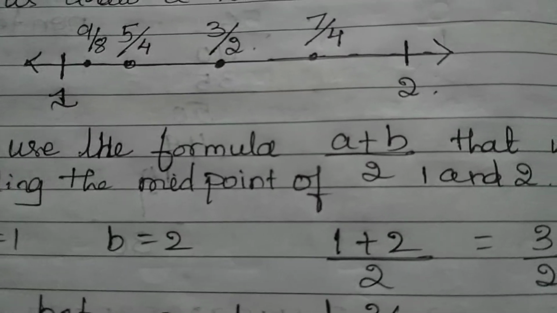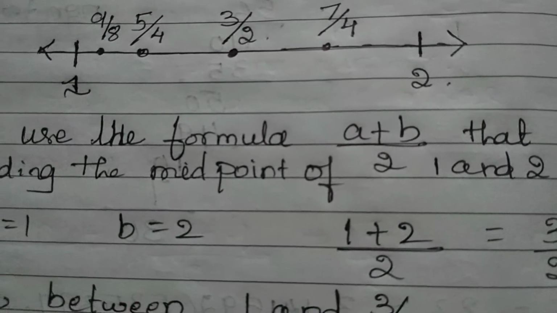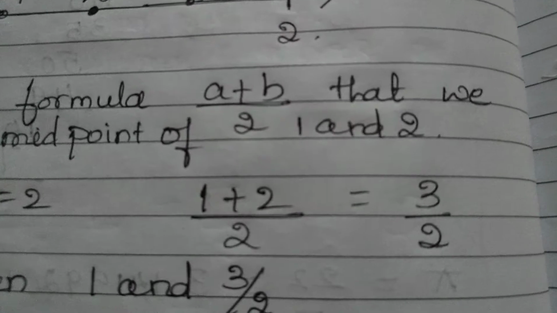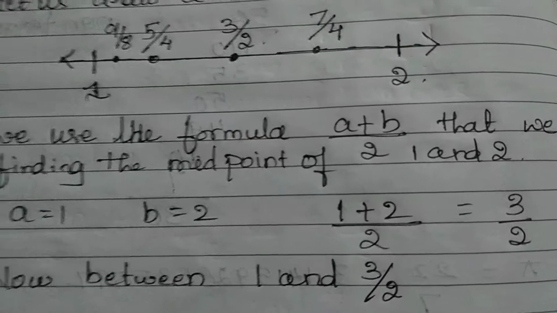Substituting, (1 plus 2) divided by 2 gives 3 by 2. So this is one rational number between 1 and 2.